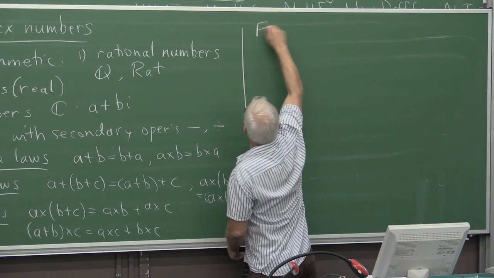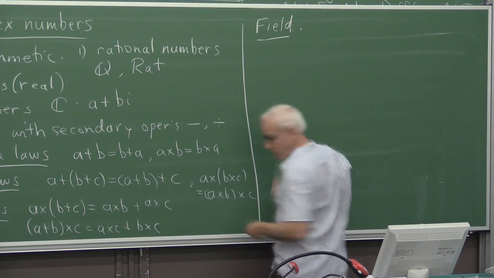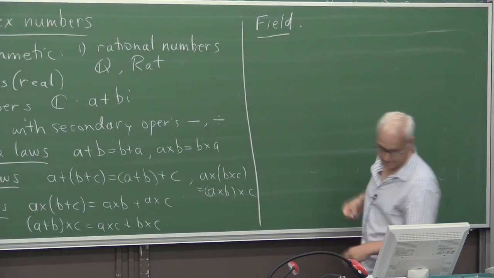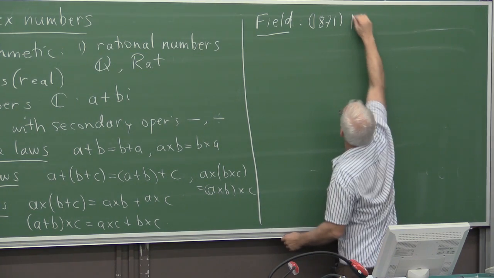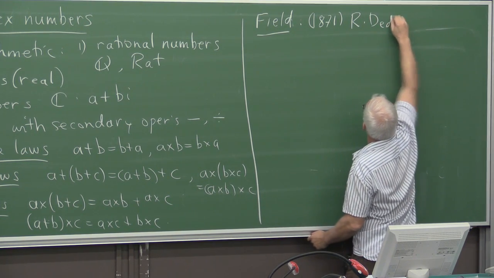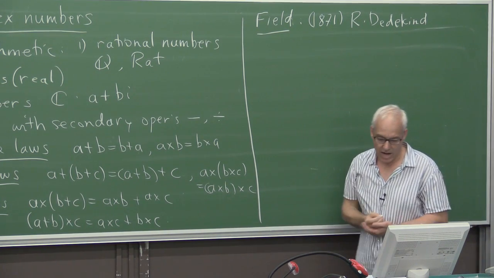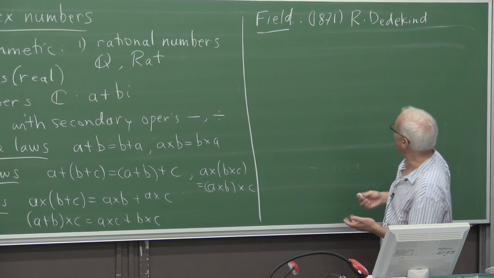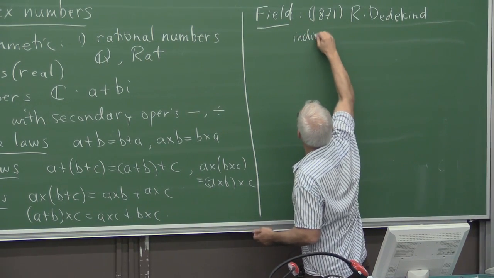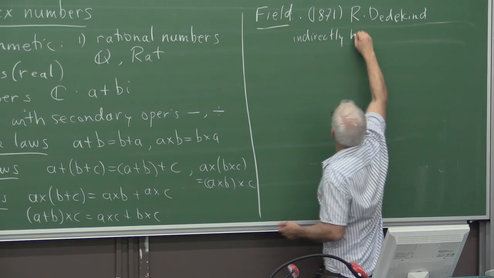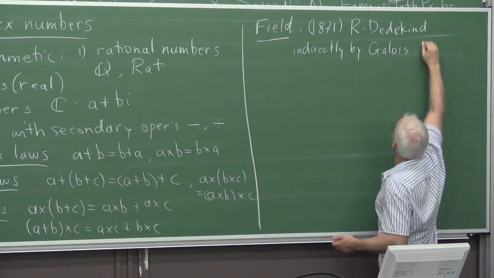This is a mathematical concept of a field, which was introduced in 1871 by Richard Dedekind. Although it actually has its origins perhaps in the work of Galois, some 40 years before, so more indirectly by Galois around 1830.